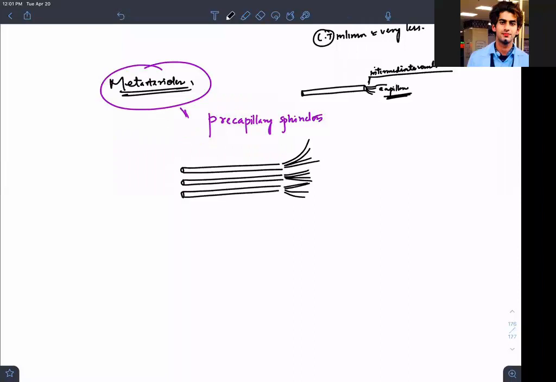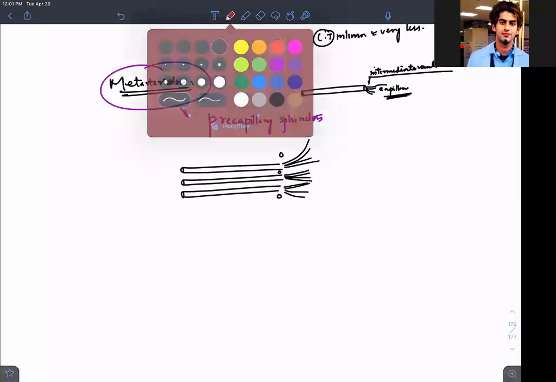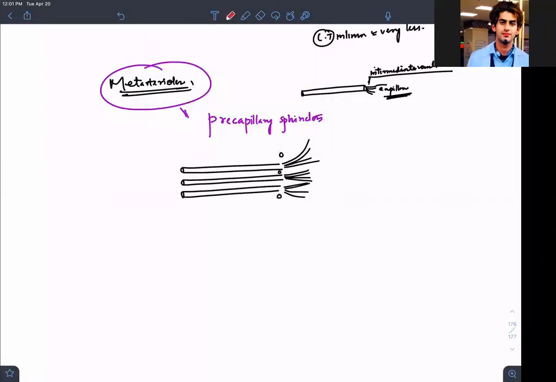Now, where is the origin of the capillary? This is the origin of the capillary, isn't it, guys? Is it clear, or are we sleeping? There is no reply in the chat box. So at the origin, we have this sphincter.